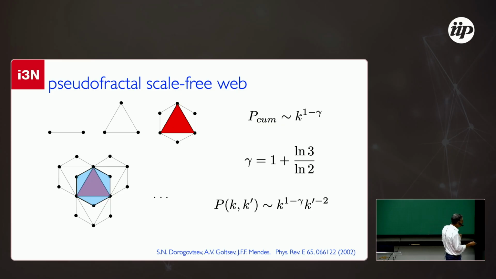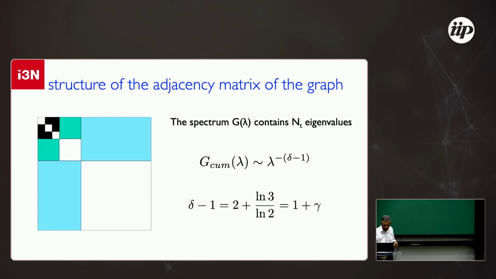We also measured the correlations, the probability to have a link with a degree k and a degree k prime. And we also studied the spectra of the adjacency matrix for this graph, and we saw there is a relationship between the exponent characterizing the cumulative distribution of the eigenvalues and the gamma exponent. So there is a relationship between these two quantities.